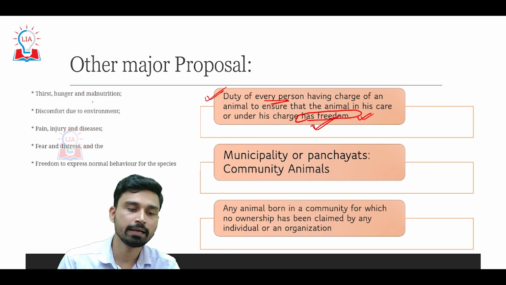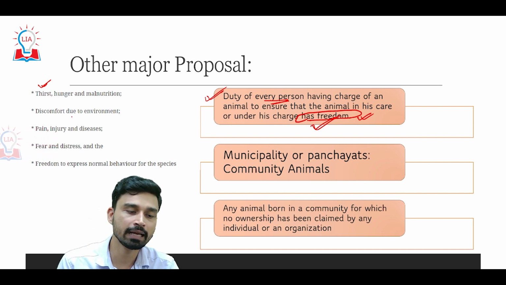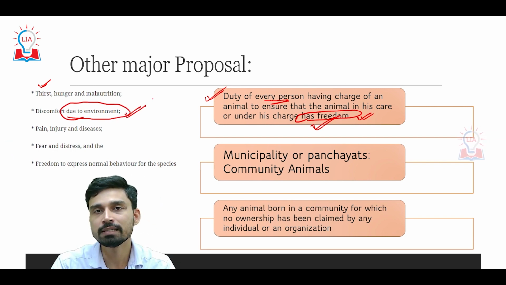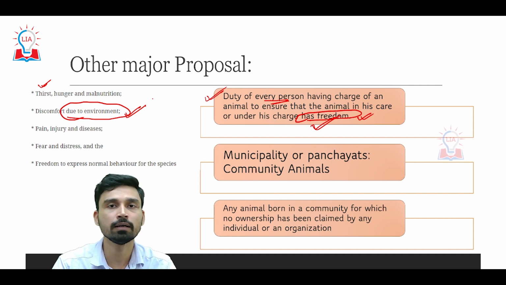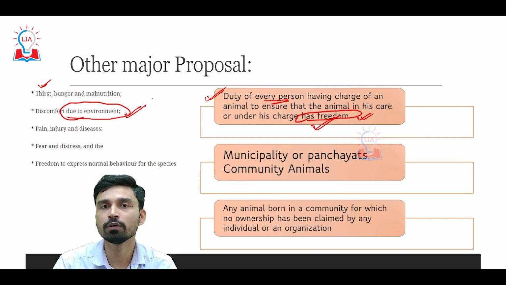For example, it says that the animal should have freedom from thirst, hunger, as well as malnutrition. Second, animals should have freedom from any kind of discomfort due to environment. This is a very important point, because if we take the example of pet dogs, India is a tropical country and a large part of India has very high temperatures for most of the year.